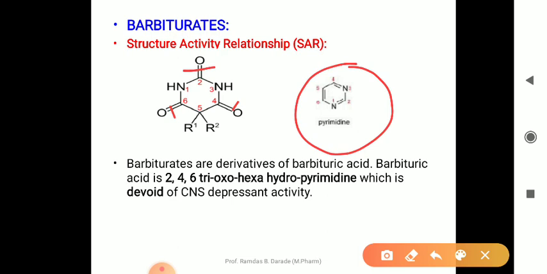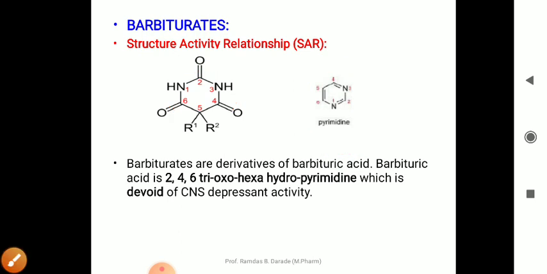So barbituric acid is the basic nucleus present in all the barbiturates. Examples are phenobarbital, mephobarbital, pentobarbital, secobarbital, and thiopental sodium. All these examples of barbiturates contain barbituric acid, that is 2,4,6-trioxohexahydropyrimidine, as a basic nucleus.